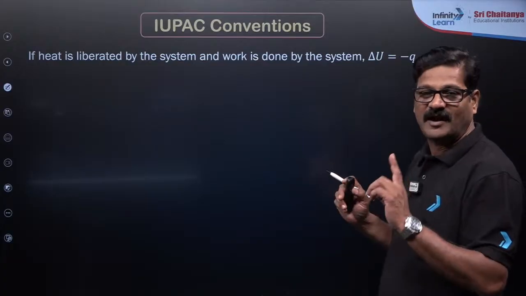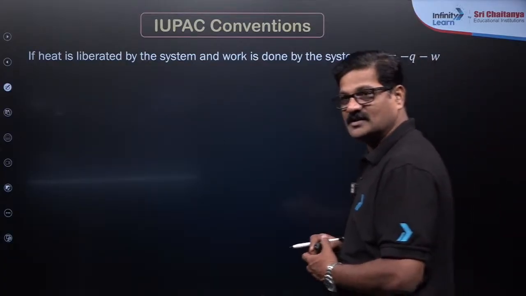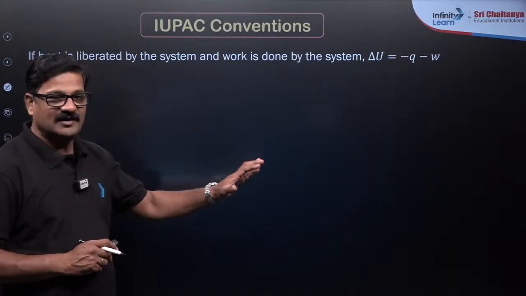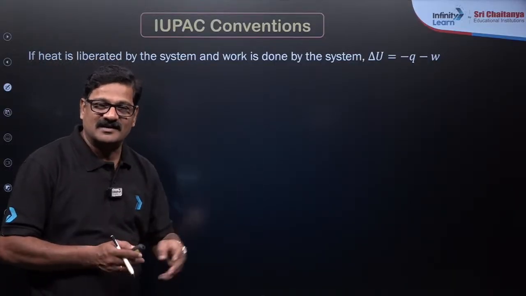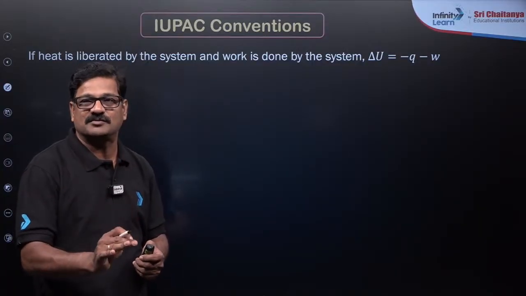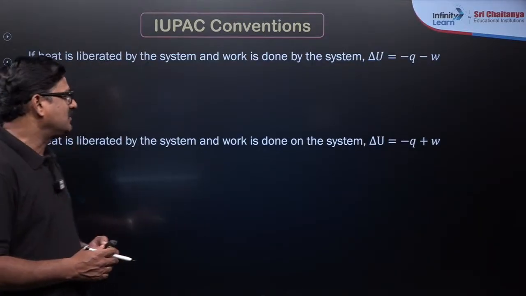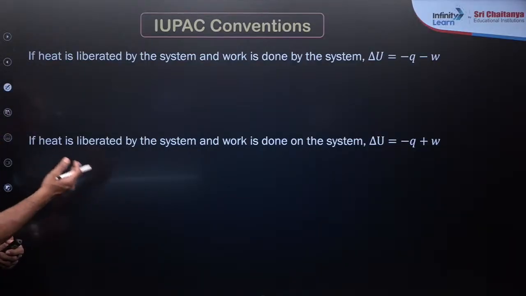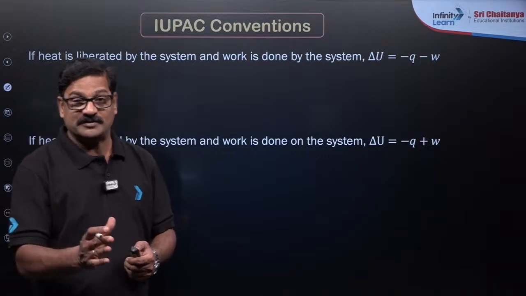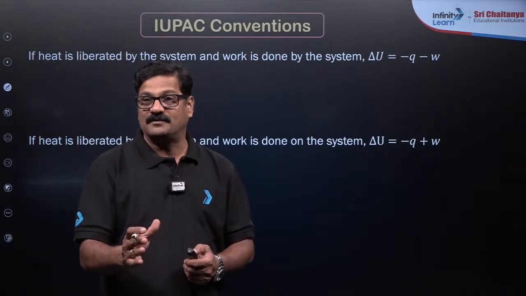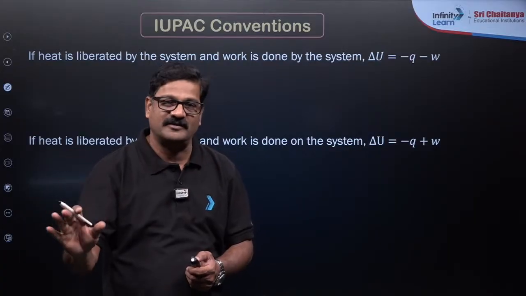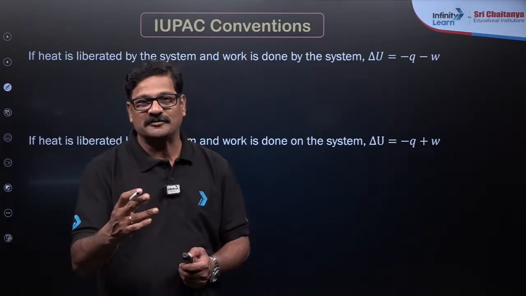Take a pen and paper, everybody work along with us and you will understand how it can be done, right? Everybody write it down, and undoubtedly you are going to do your best in your NEET examination, fine. And similarly, if heat is liberated by the system and work is done on the system, delta U is equal to minus Q and plus W, right? So everything is clear. If any doubt, please let me know. Use the chat box generously and you can discuss any topic related to chemistry.